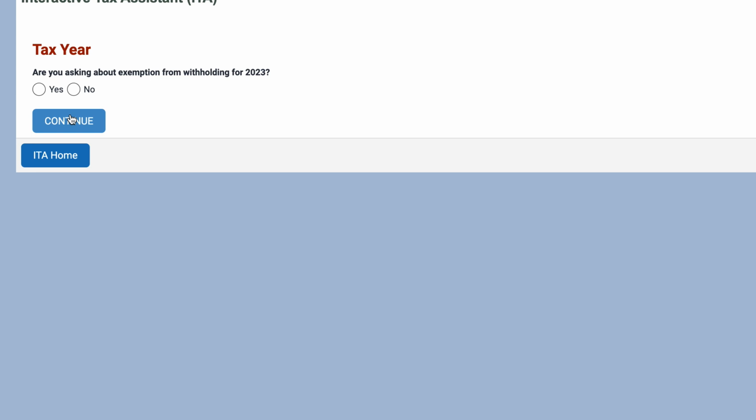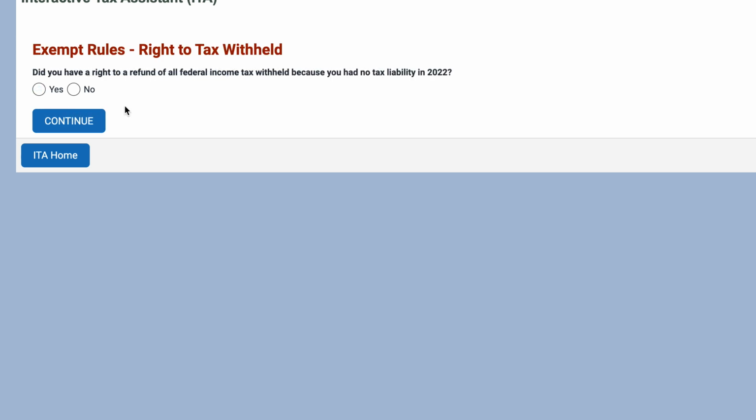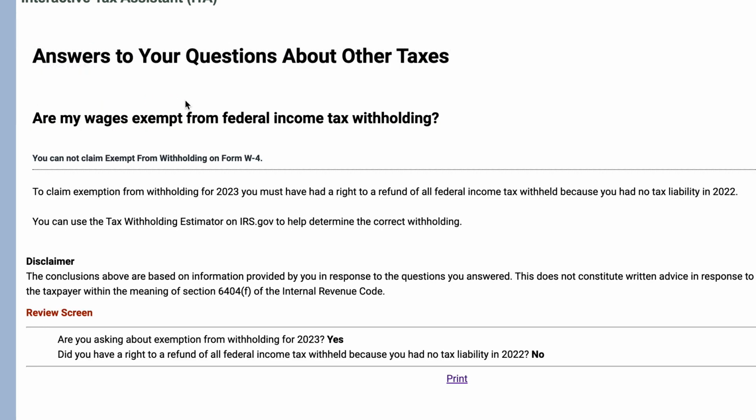So the first question is whether or not you're asking about exemption from withholding for 2023. Did you have a right to a refund of all federal income tax withheld because you had no tax liability in 2022? That's different from having no tax bill due. This actually asks whether or not you owed zero tax. So let's just say no. In this case, you can't claim an exemption from withholding.